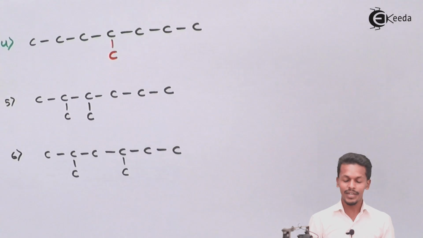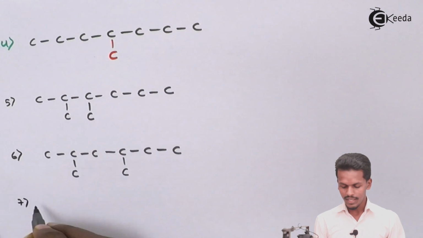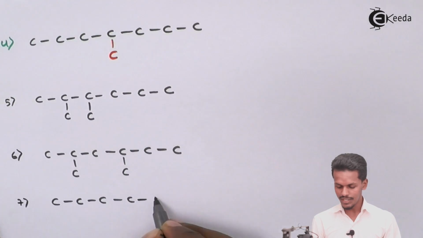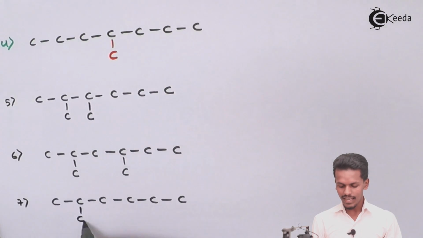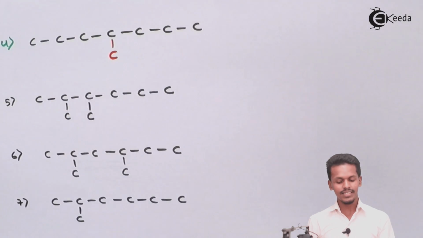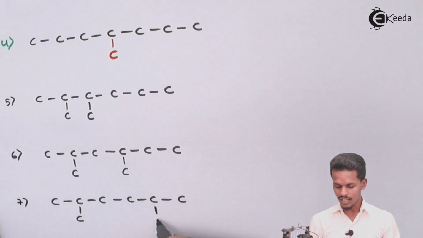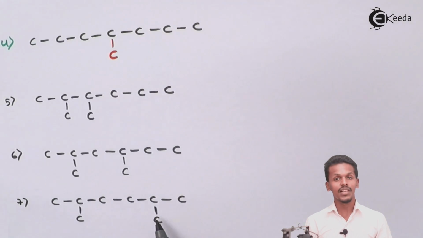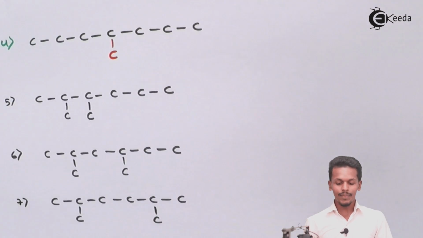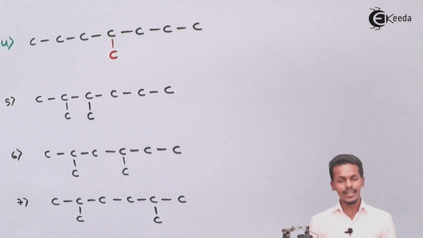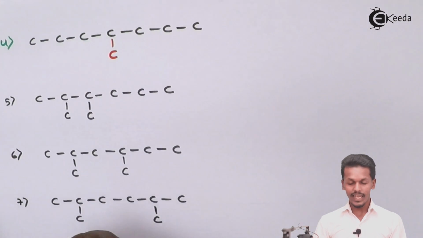So the 7th one we could write in this manner: 6 carbon atoms in a straight chain, and we attach the 2nd one in the same position that we have, and we attach the other carbon atom, the 8th carbon atom, on this carbon. So this is the 7th possibility that we have estimated till yet. Based on this, another possibility that we could do when it comes to the 8th isomer is